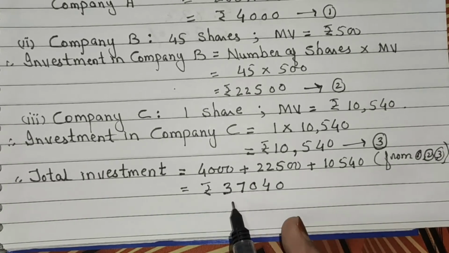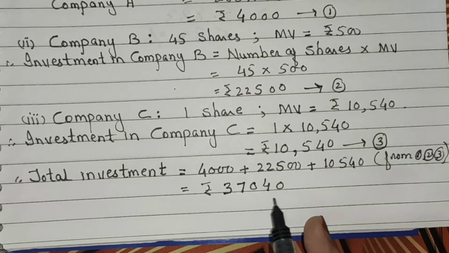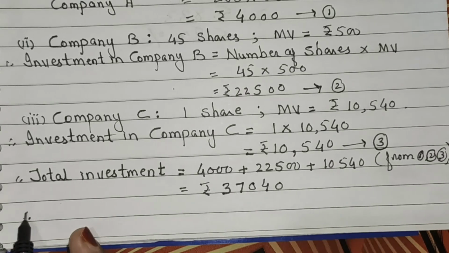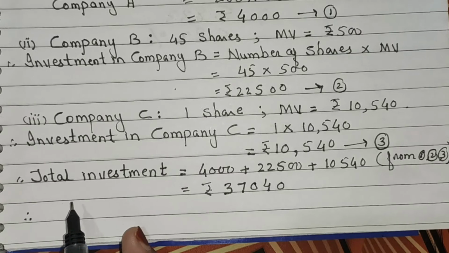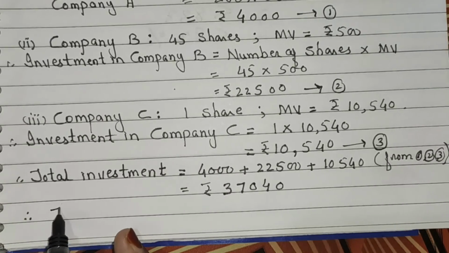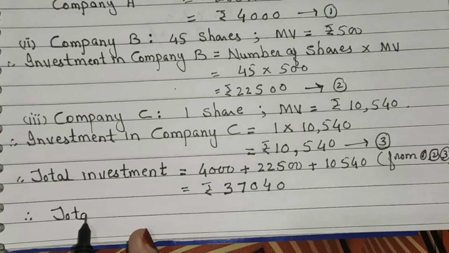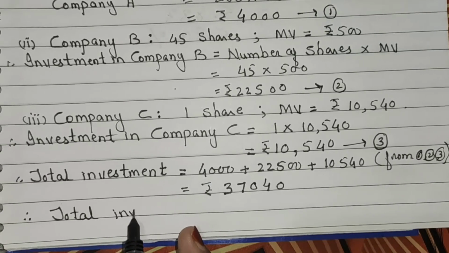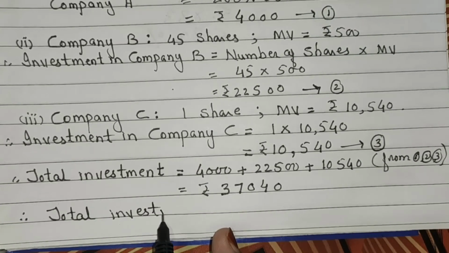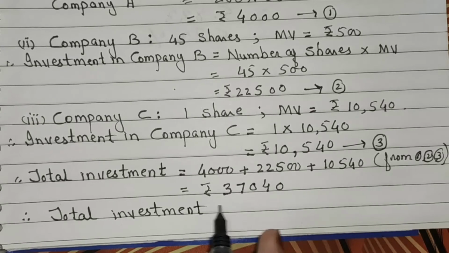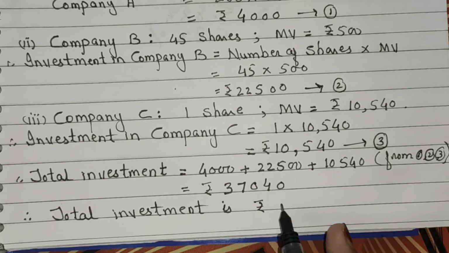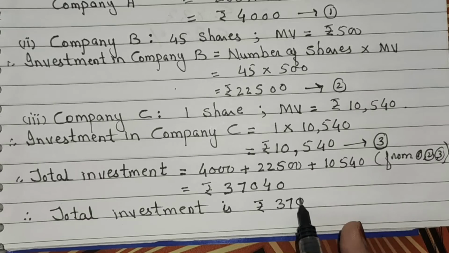Now the final answer is 37,040. Now write down the answer. Total investment is rupees 37,040.